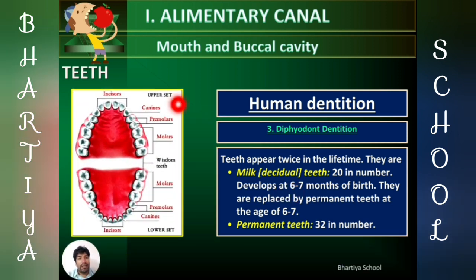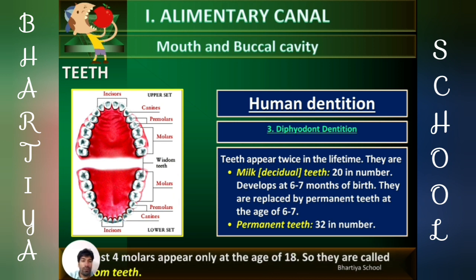Here we clearly see in this picture incisors, canines, premolars and molars. These are the upper set, these are the lower set, and the total is 32 in number. The last 4 molars appear at the age of 18, so they are called wisdom teeth. Here we see the last molar in human beings, these are called wisdom teeth.